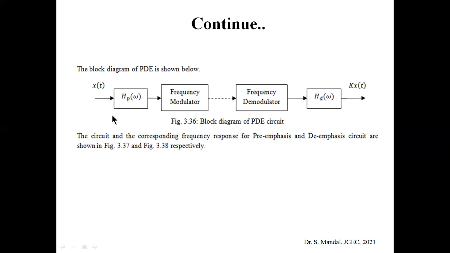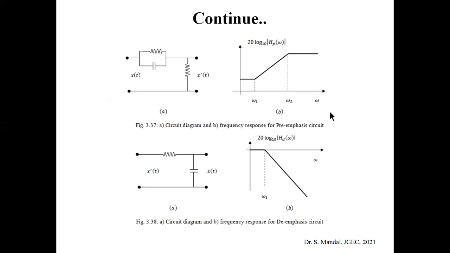You can see that before the frequency modulator we are using the pre-emphasis circuit, and after the frequency demodulator we are using the de-emphasis circuit, and ultimately we are getting the original message signal. But the main gain is the increase in the SNR. That is the main advantage, along with the flat response in the interference curve. So that is the necessity of using PDE in case of FM.